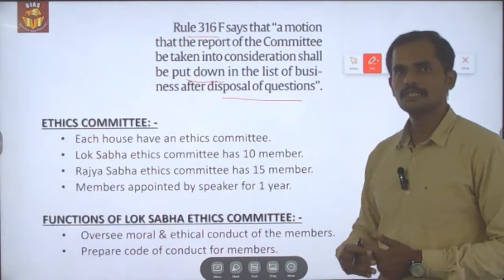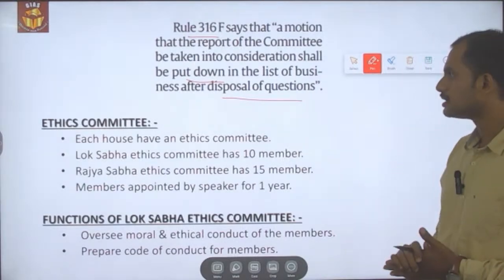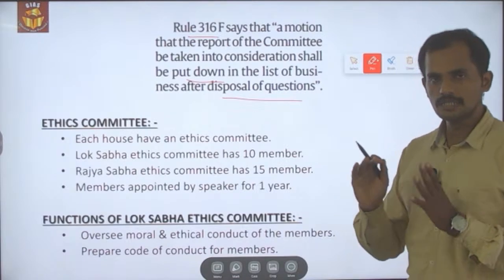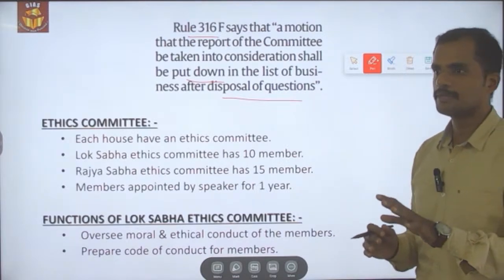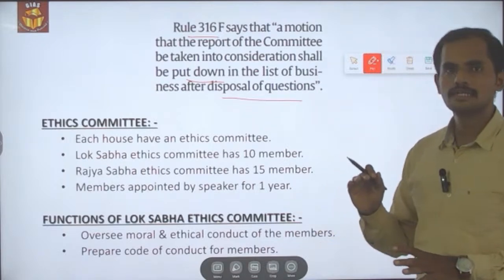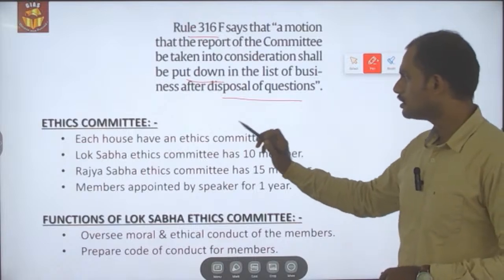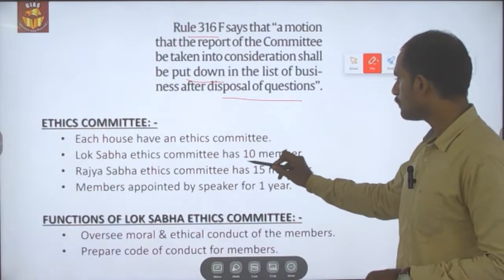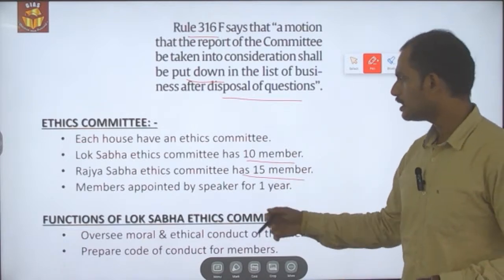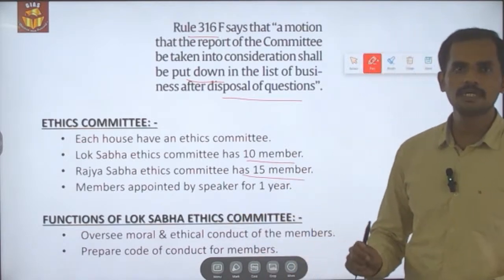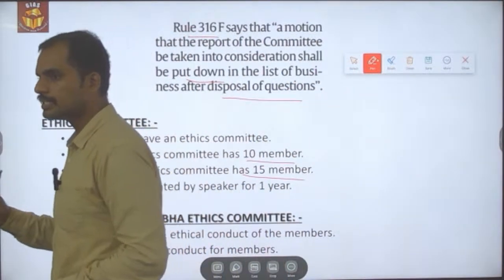So first of all, we have to know what this ethics committee is. See, each house, that is the lower house as well as the upper house, will have their own ethics committee to inquire into the unethical behavior of the members of the parliament. And the Lok Sabha's ethics committee comprises 10 members, and the Rajya Sabha ethics committee comprises 15 members. And the members are appointed by the speaker for the tenure of 1 year. In the case of Rajya Sabha, by the chairman for the tenure of 1 year.